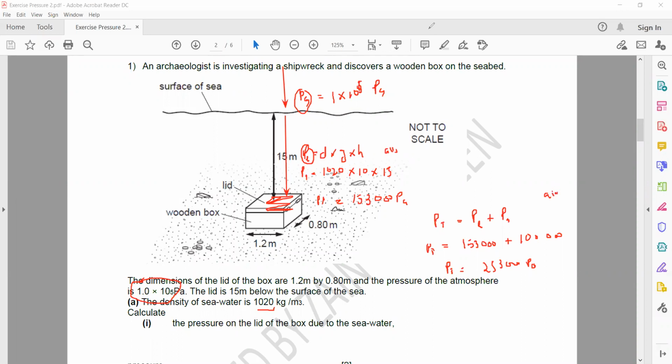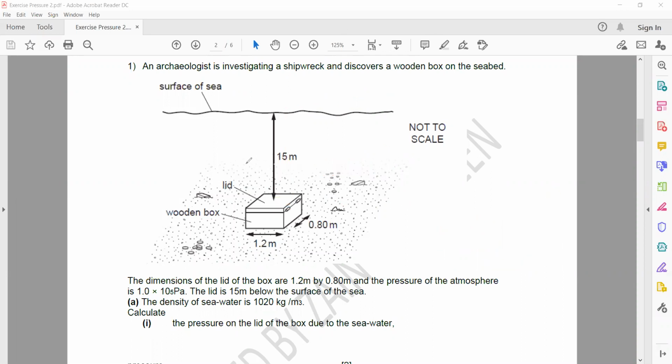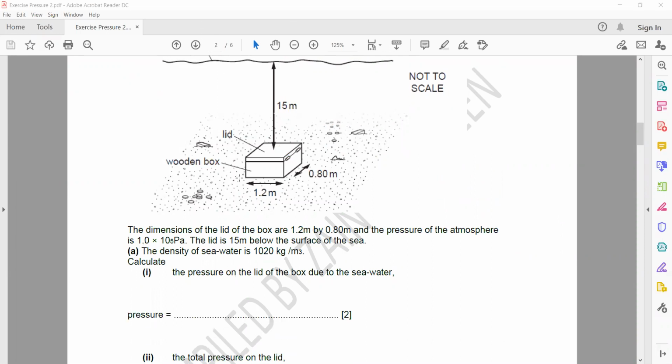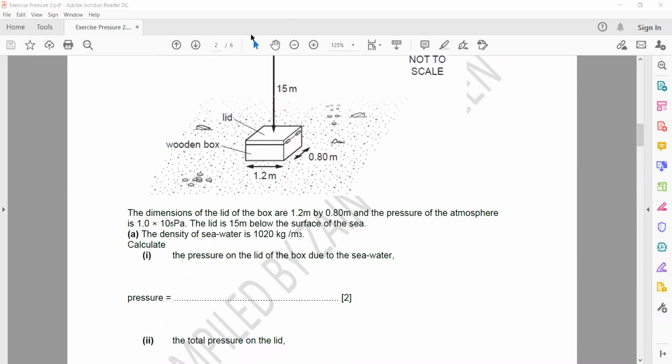Next, we need a force. So how to calculate the force? The area is given. Basically, length and width are given. So one is 1.2, another one is 0.8. So we have the pressure formula. Pressure is force over area. So if I need force, force is equal to pressure multiplied by area.